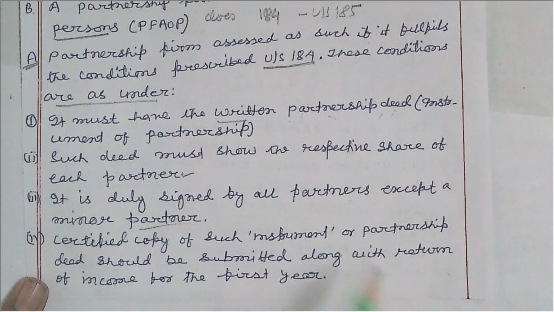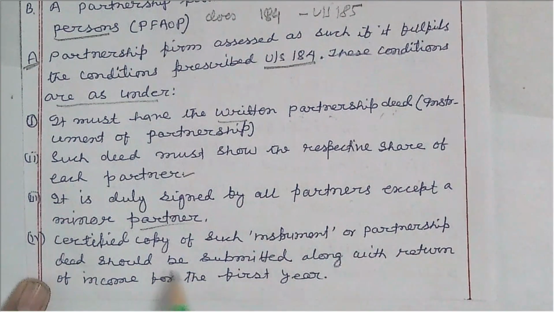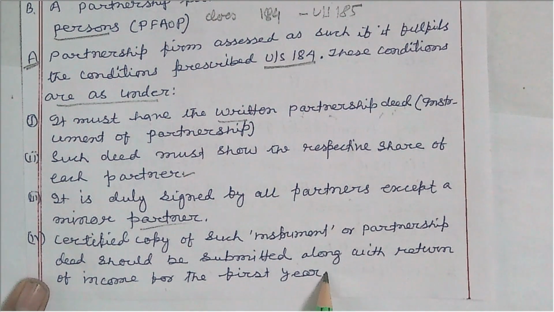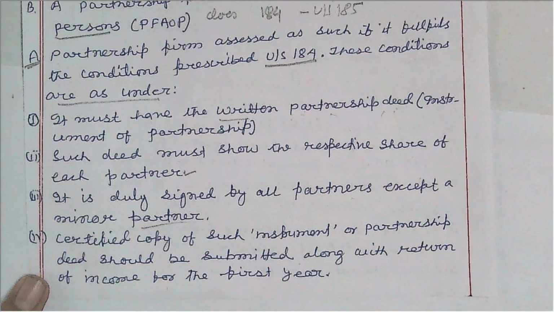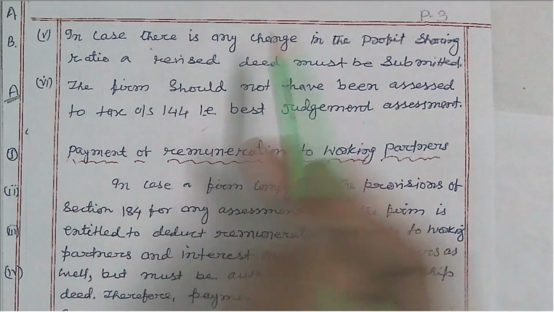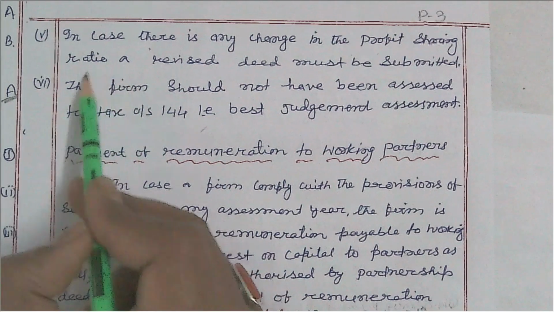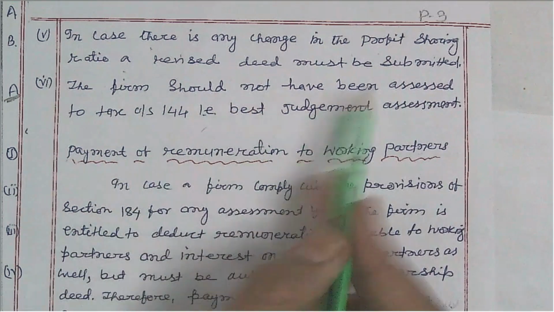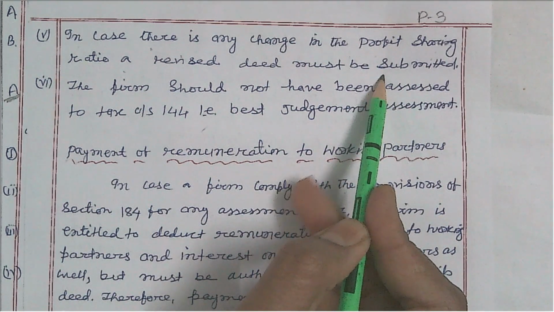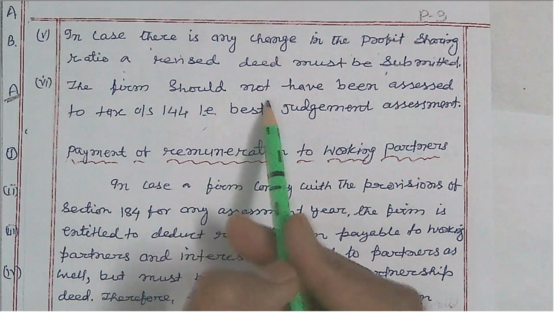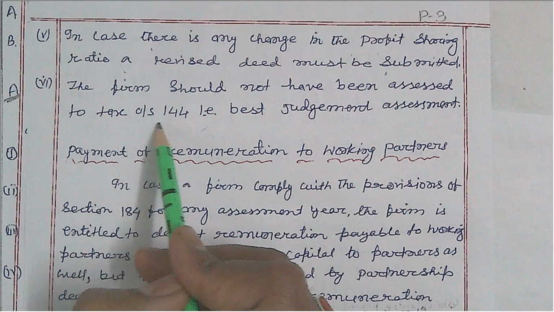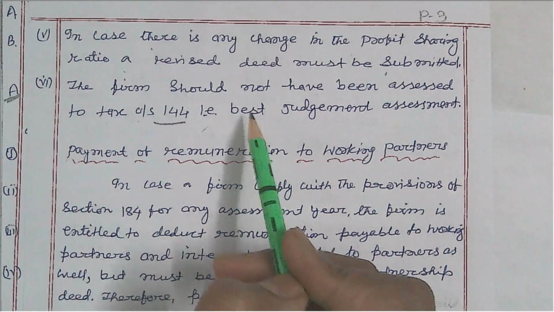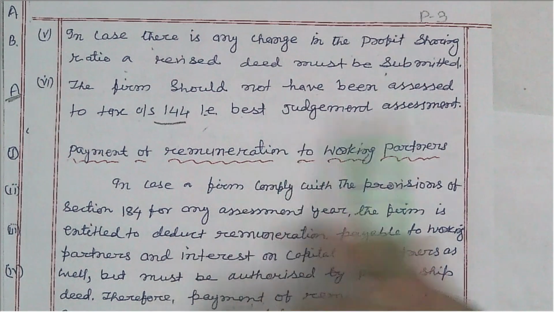Then a certified copy of such instrument or partnership deed should be submitted along with the return of income for the first year to the income tax department. In case there is any change in the profit sharing ratio, a revised deed must be submitted to the income tax authority. The firm should not have been assessed to tax under section 144, that is, the assessing officer has not used the best judgment assessment.